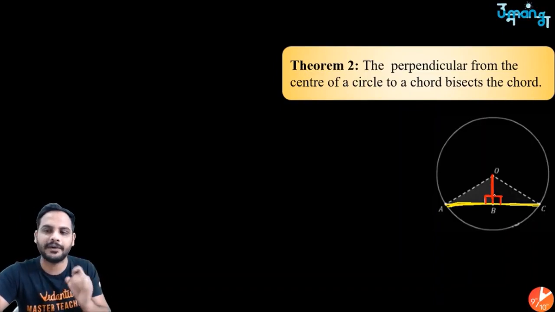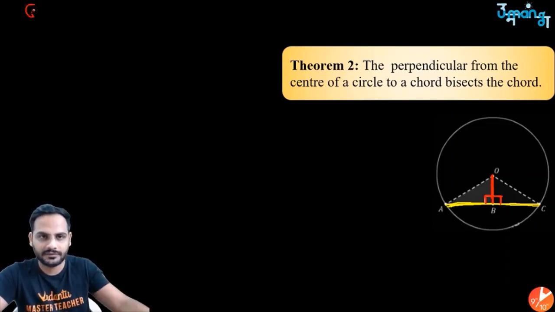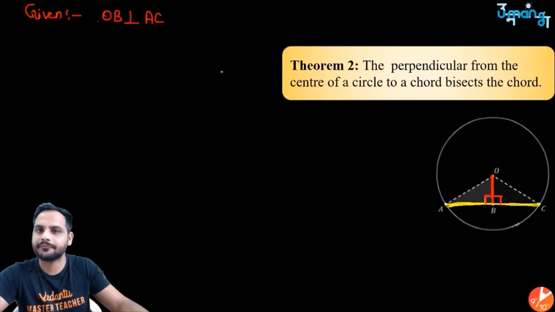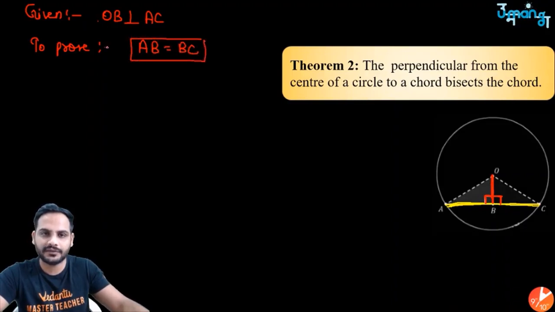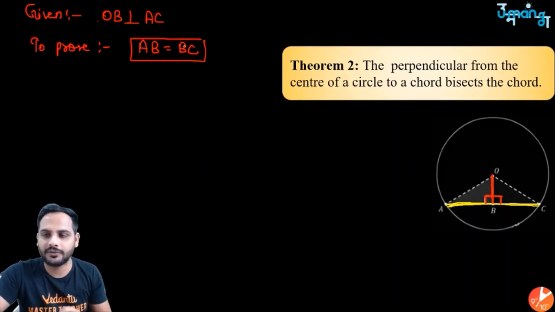That means this perpendicular will divide the chord into two equal parts. That is, we need to prove AB is equal to BC. So what is given to us? Given that OB is perpendicular to AC. To prove, what do we have to prove? We have to prove that AB is equal to BC. That is what the theorem says, that the perpendicular from the center bisects the chord.